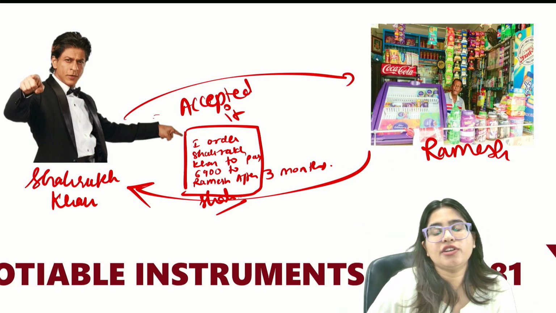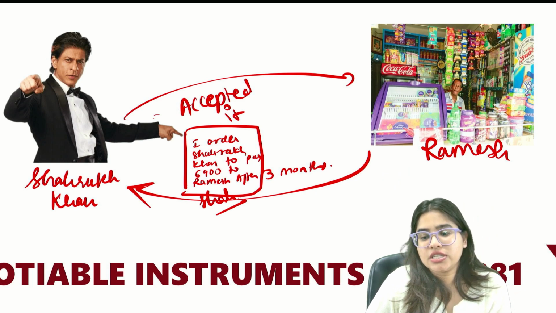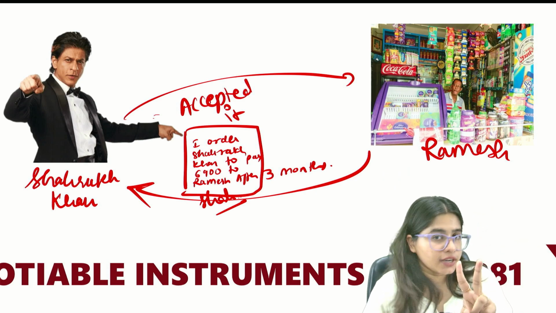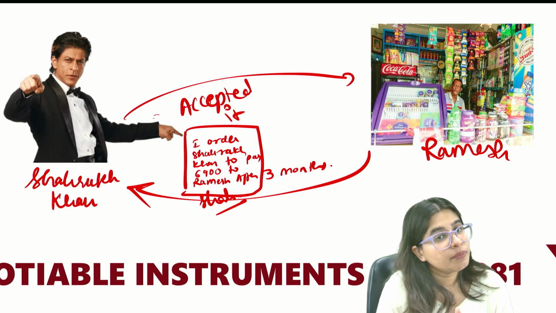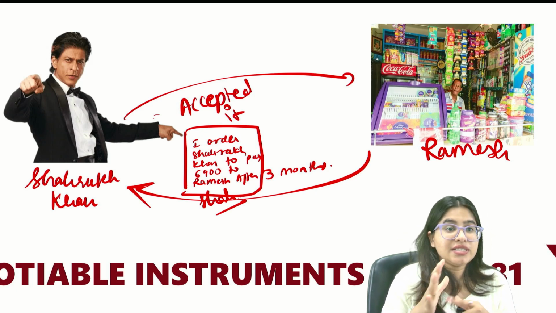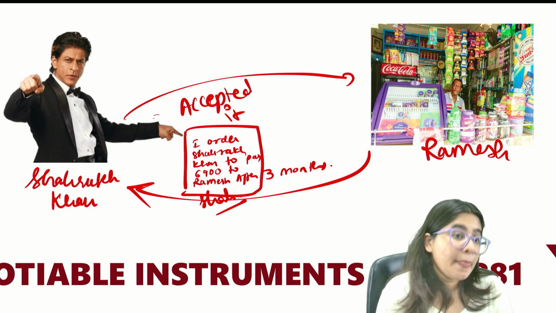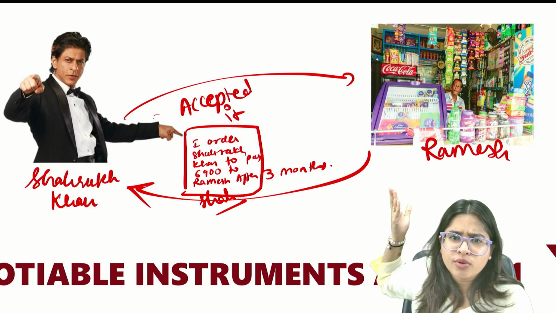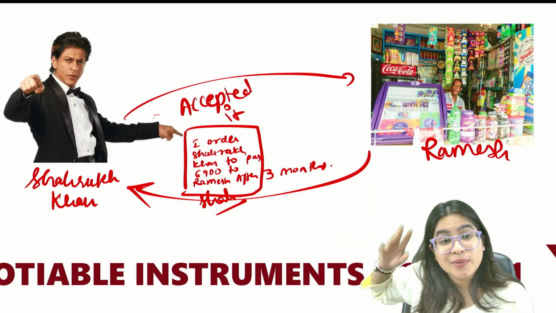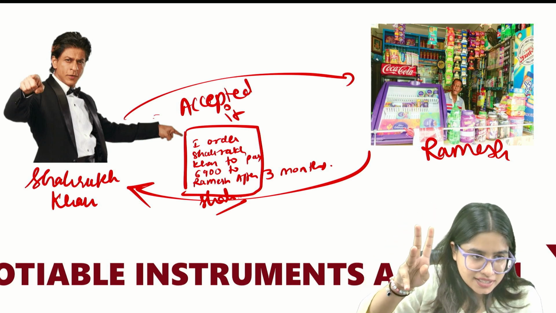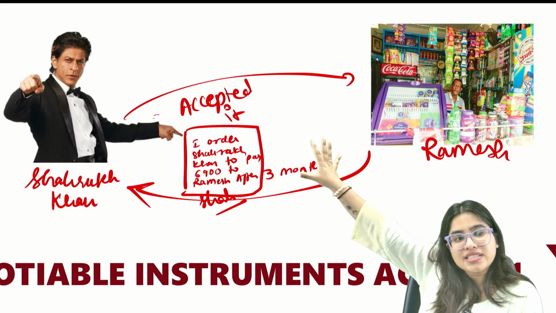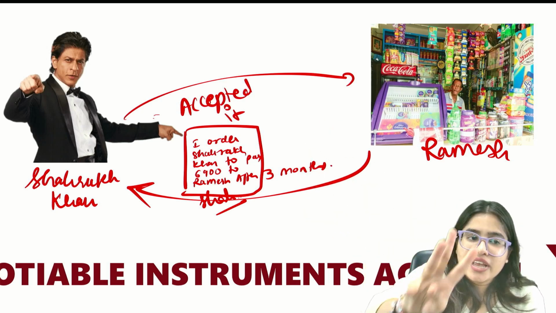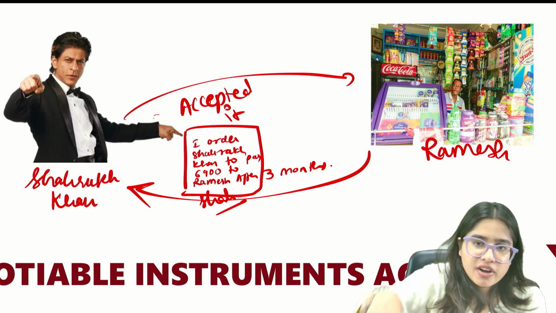Secondly, the second major difference between promissory note and bills of exchange is that in a promissory note there were two parties only: the person who makes the promissory note and the person who has to receive the money. That means maker and payee. But in case of bills of exchange, you will say, ma'am, here also two parties are there only. But I will say, no, there are three parties. Although in this case you will see two parties only, generally in bills of exchange there are three parties. We will understand how.